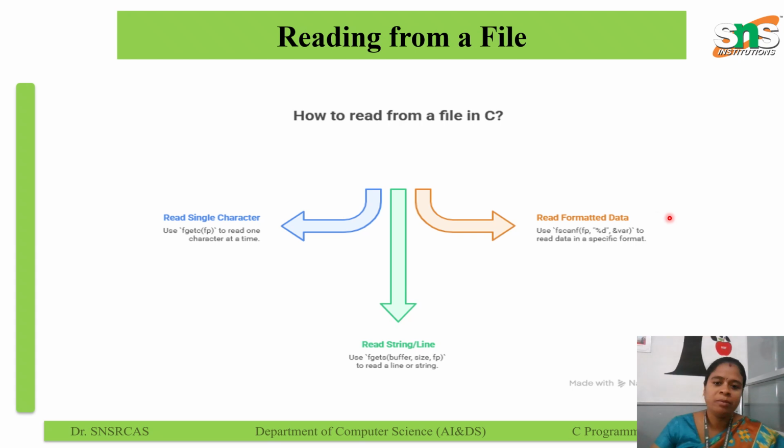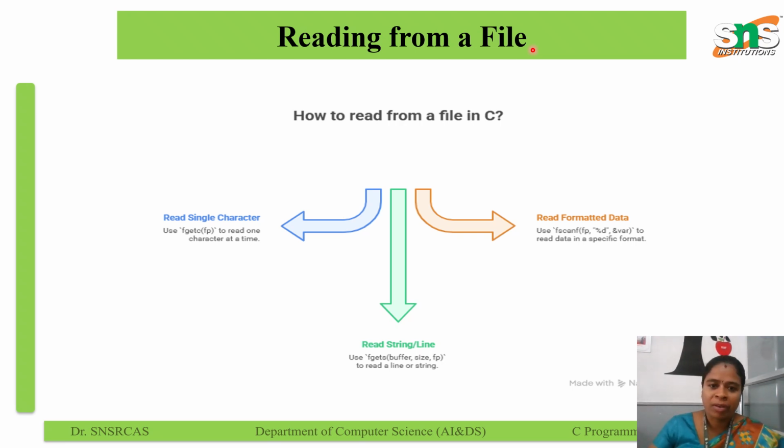Next one, reading from a file. Reading from a file means extracting data stored in the file and bringing it into the program for processing. C provides several functions in the standard input output library to read characters, strings, formatted data and binary data from files.